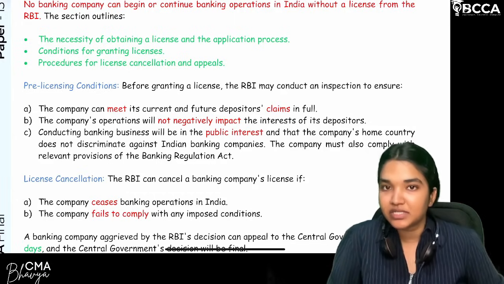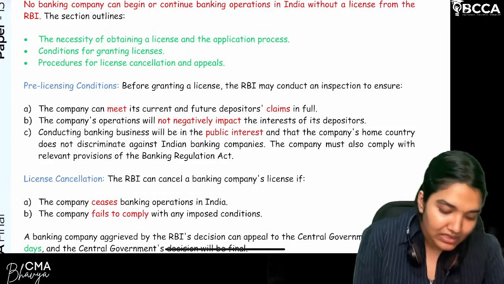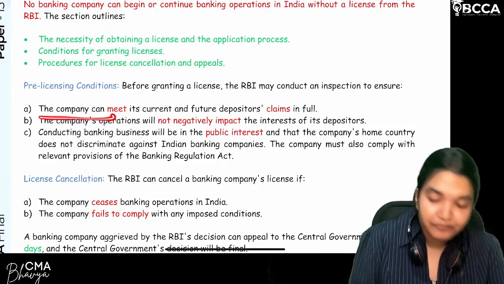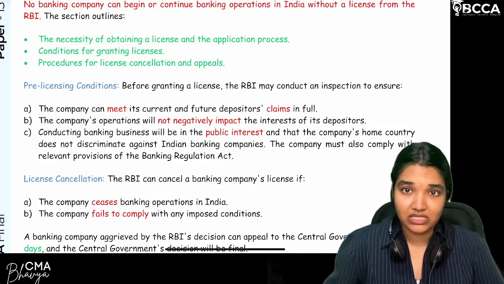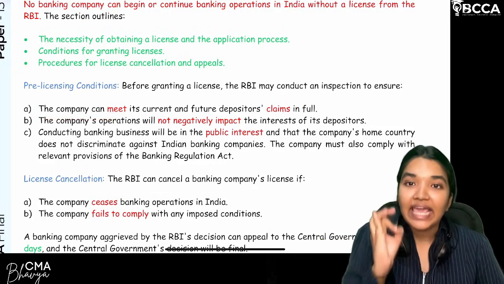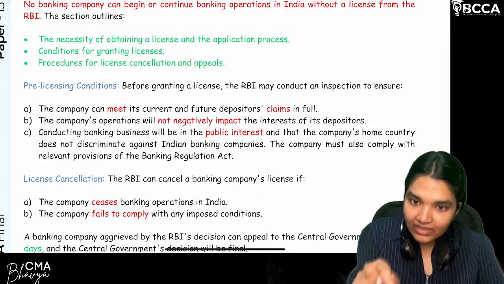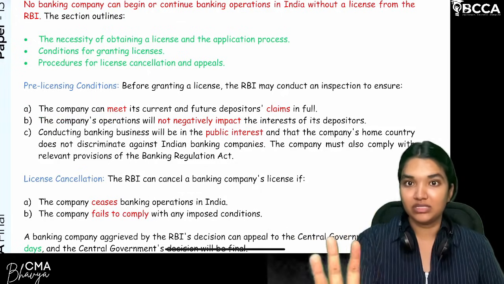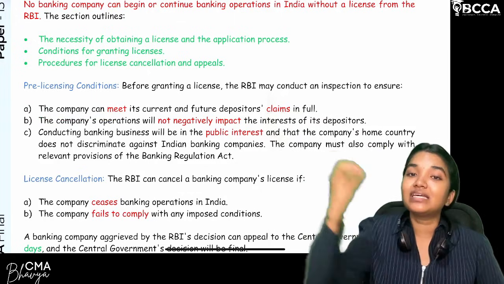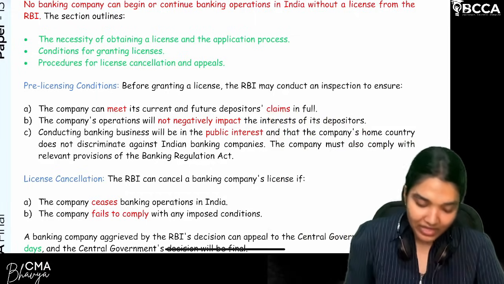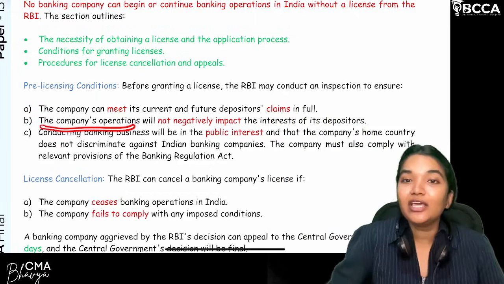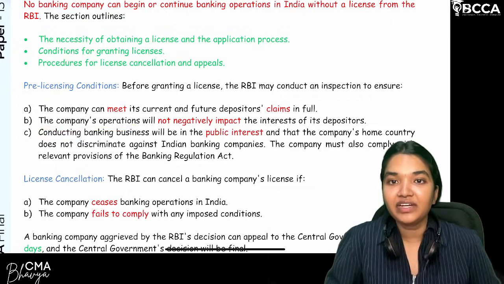Clear? So what are the first conditions which will be inspected by the RBI? First, right now the company has some deposits. If the company is able to meet its current liabilities, current deposits and future claims, whatever is there, whether the company has enough funds to meet those liabilities or not, will be inspected by the RBI. Next, the company's banking operations are not negatively affecting the public interest.